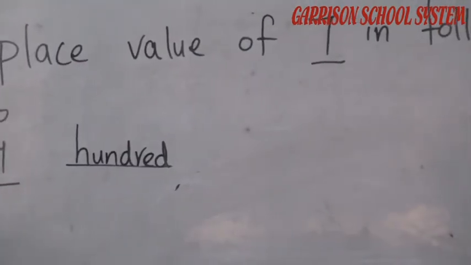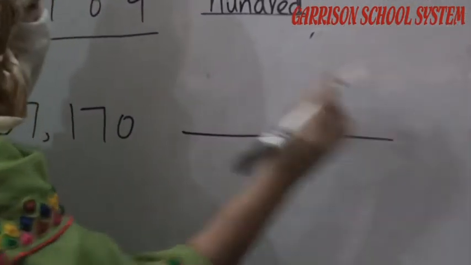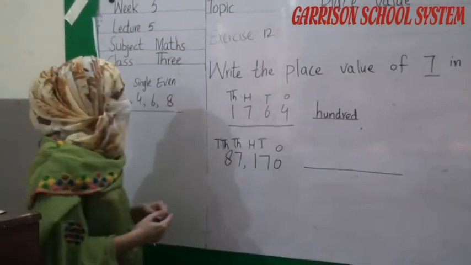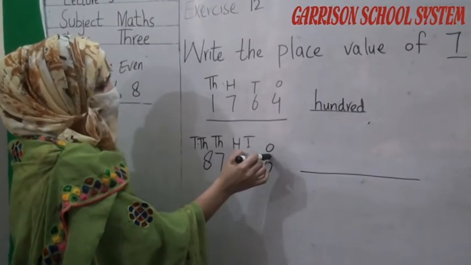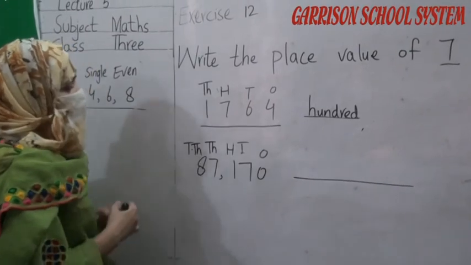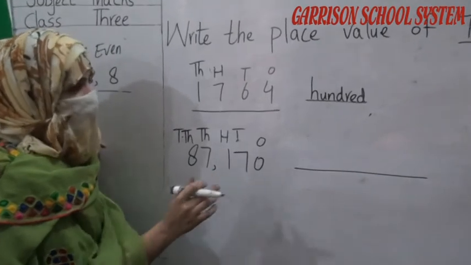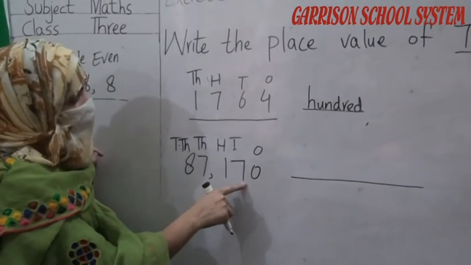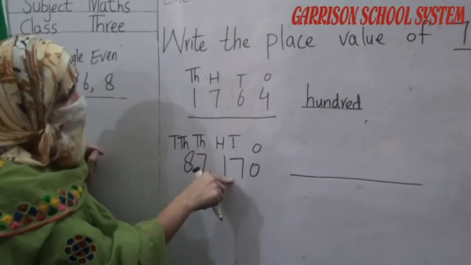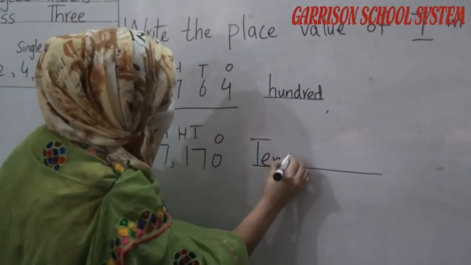Okay student? Now look, first we have to write 1, 10, 100, 1000, 10,000. Now we have to look in which place value the number 7 is. Here number 7 is given 2 times. First 7 number place value is tens, so we have to write its place value tens.